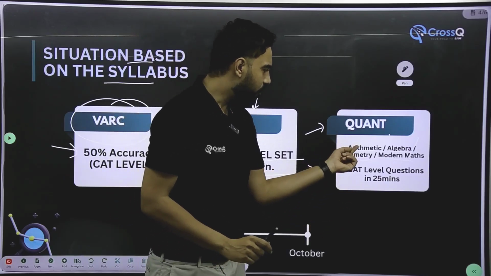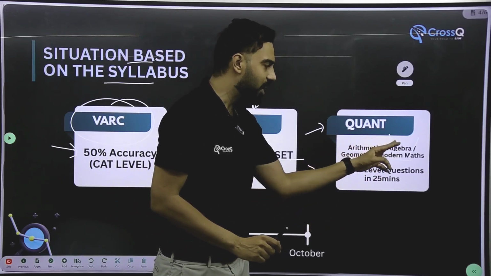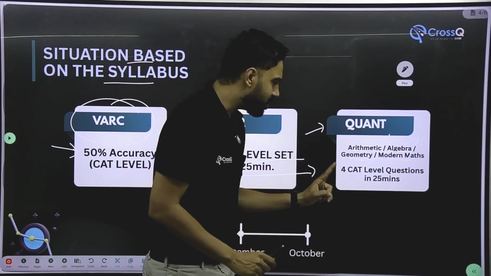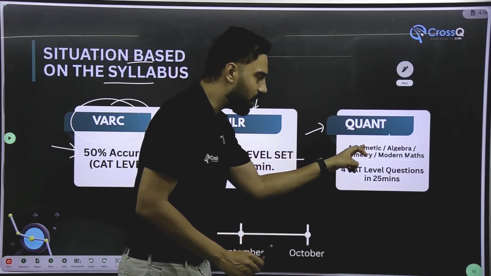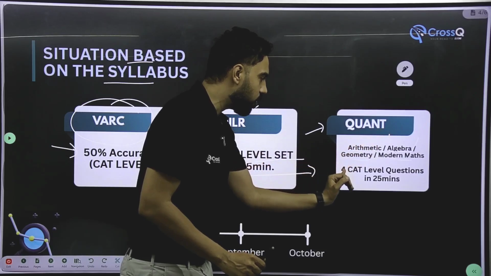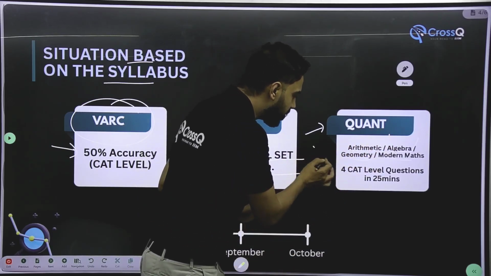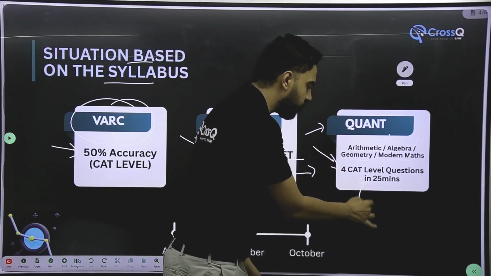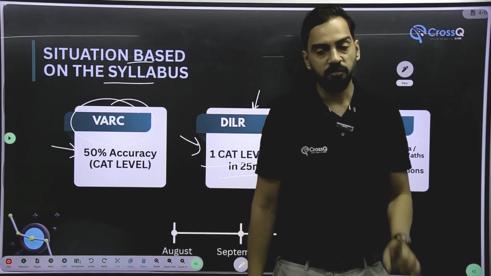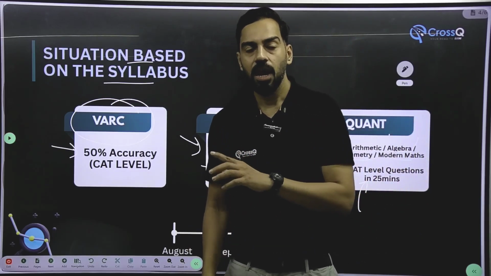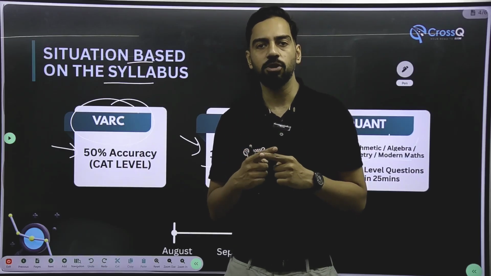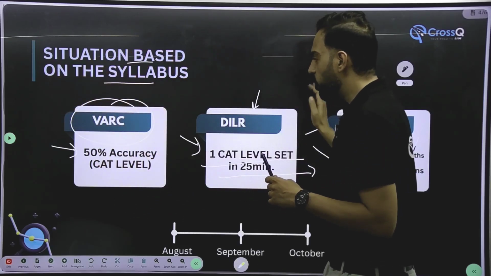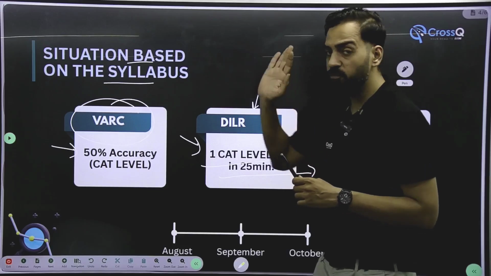So let's say अगर आपका कोई भी एक section proper हो चुका है, arithmetic या algebra या फिर geometry or modern maths, and in that particular section, उसके 4 CAT level questions, if you are able to solve in 25 minutes correctly, you are fit enough to take a mock. Please make sure that anything that you are solving is of CAT level before going for the actual mock. If you fulfill all of these criteria, you are fit for a mock.